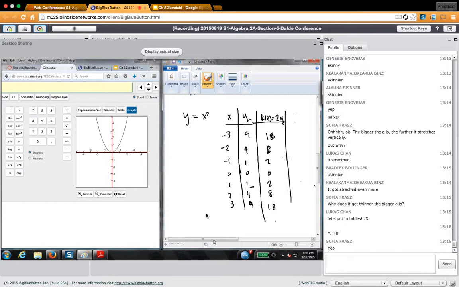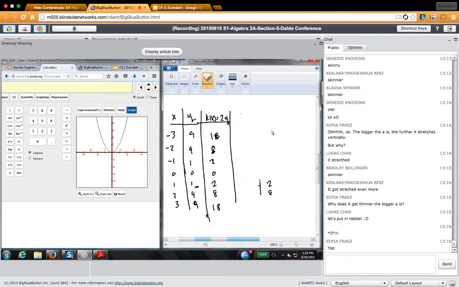So let me go back to graphing that parabola. Let's say the parabola looks like this. 1, 2, 3, 6, 7, 18. All right. So the original parabola looked like this. 1, 1, 2, 4, 3, 9. So that's 1, 2, 3, 4, 5, 6, 7, 8, 9. All right. This is the original parabola.